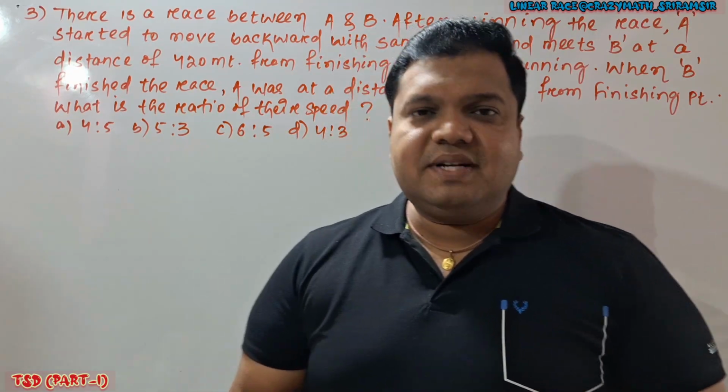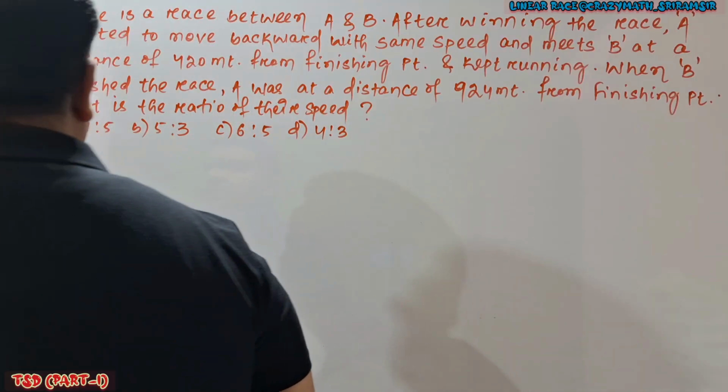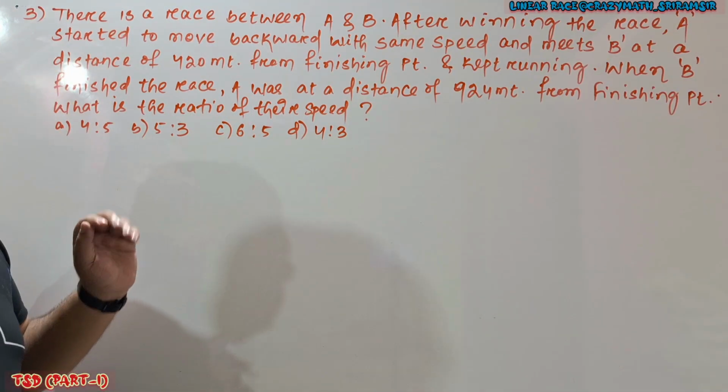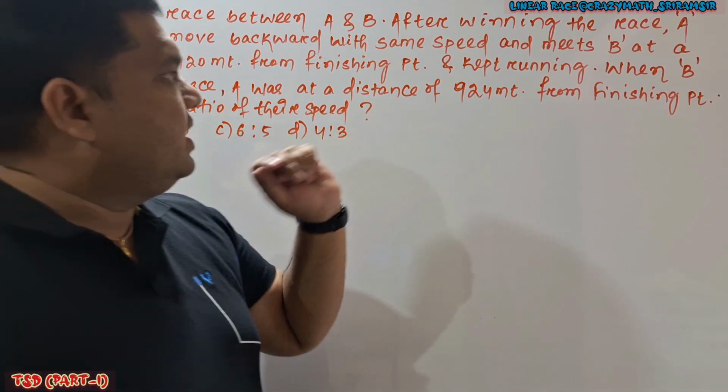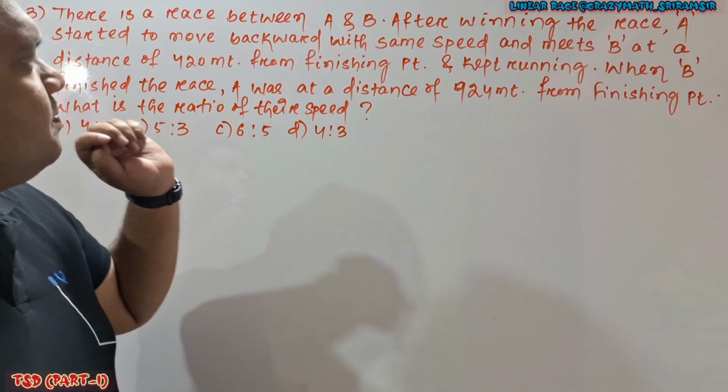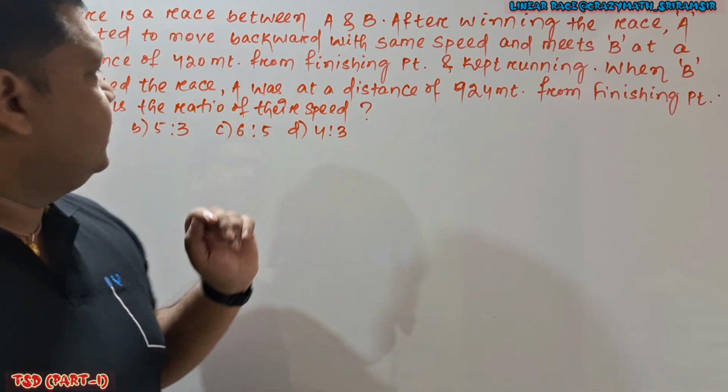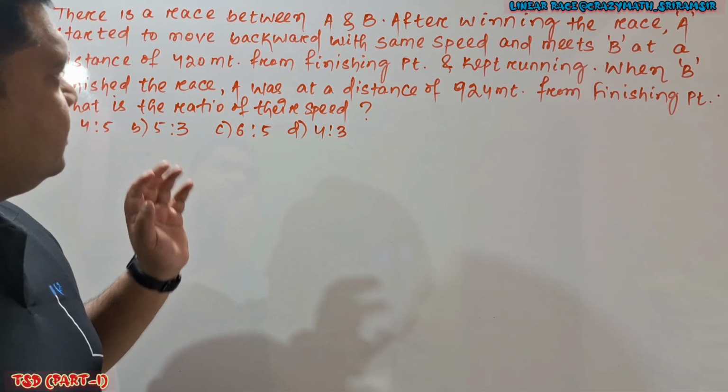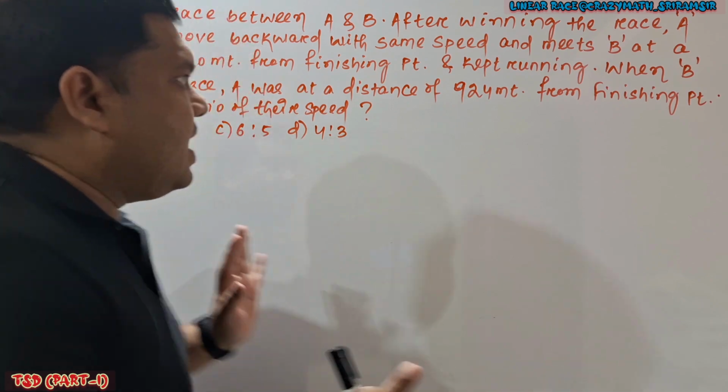Let's solve question number 3. Look here, in question number 3, there is a race between A and B. After winning the race, A started to move backward with the same speed and meets B at a distance of 420 meters from the finishing point. Acha, track length is not given.